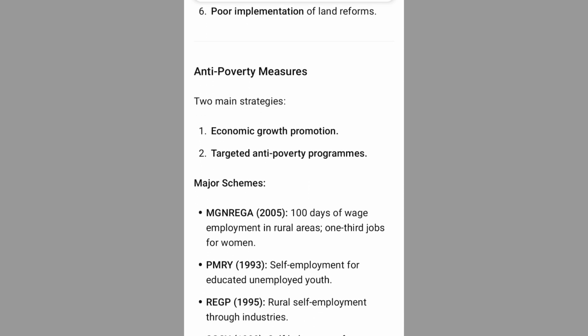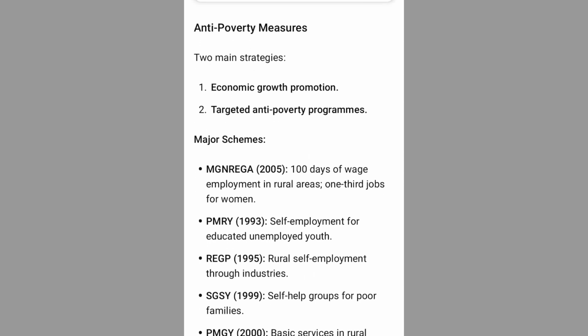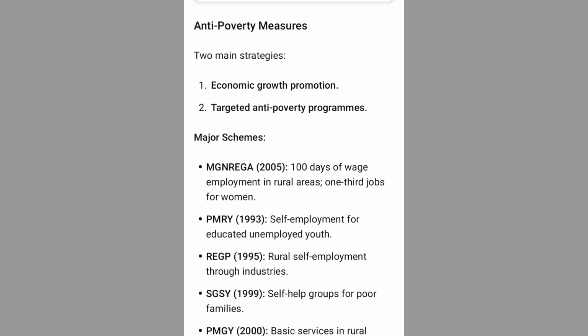Anti-poverty measures. Two main strategies. 1. Economic growth promotion. 2. Targeted anti-poverty programs. Major schemes: MGNREGA 2005, 100 days of wage employment in rural areas, one third of jobs for women. PMRY 1993, self-employment for educated unemployed youth. REGP 1995, rural self-employment through industries.